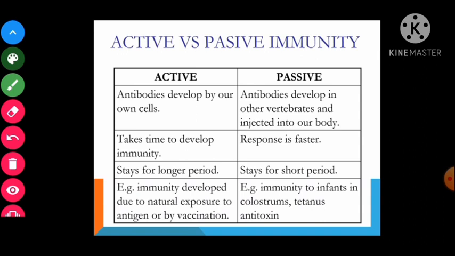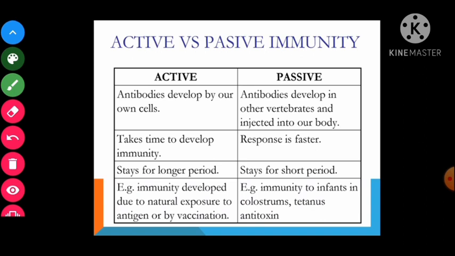एक्टिव इम्यूनिटी टेक्स टाइम टू डेवलप इम्यूनिटी. एक्टिव इम्यूनिटी जो है स्लो प्रोसेस है, टाइम टेकन प्रोसेस है. पैसिव इम्यूनिटी रिस्पॉन्स इज फास्टर. Active immunity stays for longer period and passive immunity stays for short period of time, right? Active immunity का example, immunity developed due to the natural exposure of antigen or by the vaccination, and passive immunity का example, immunity into infant in the colostrum, tetanus antitoxins. So these are the examples of passive immunity, right?